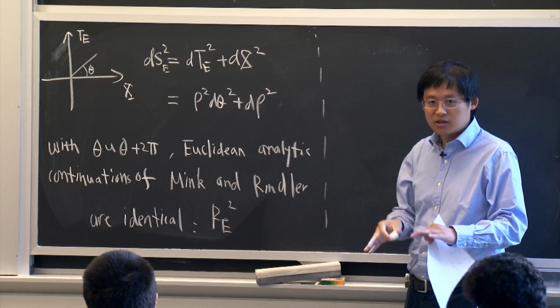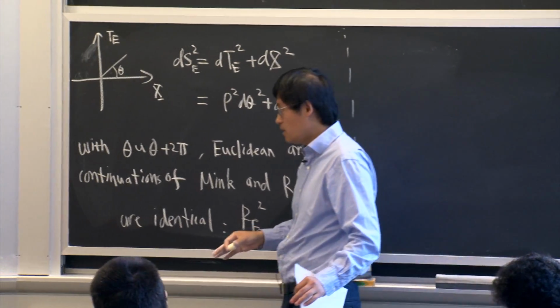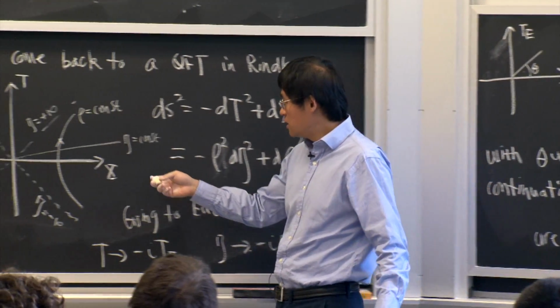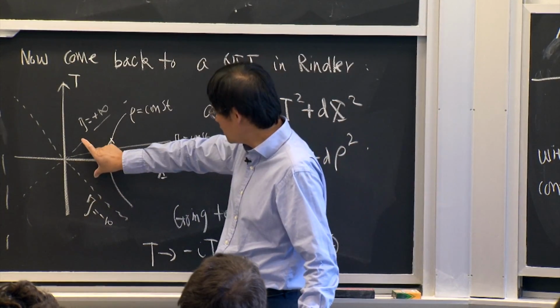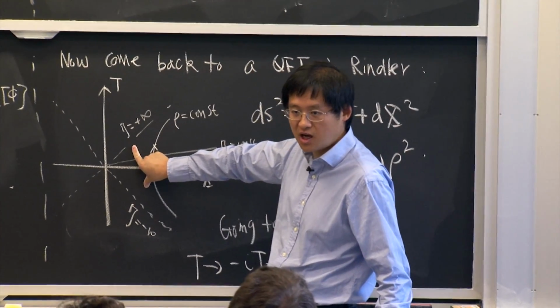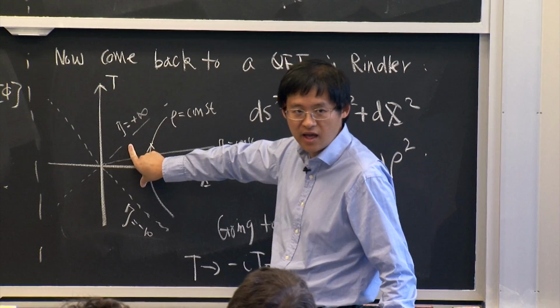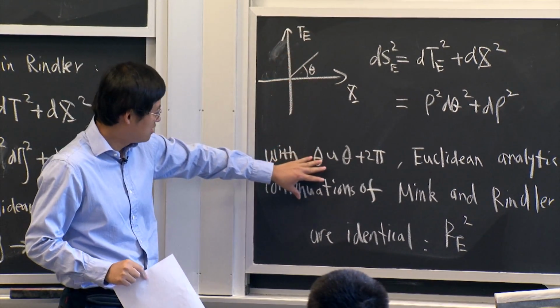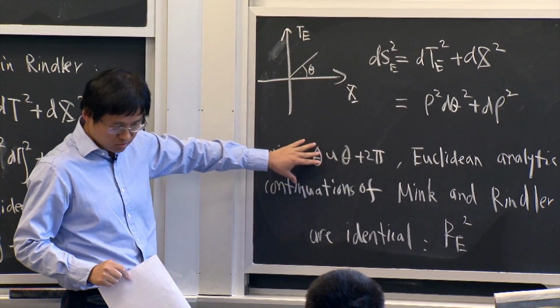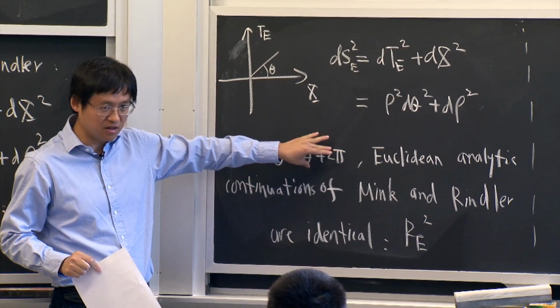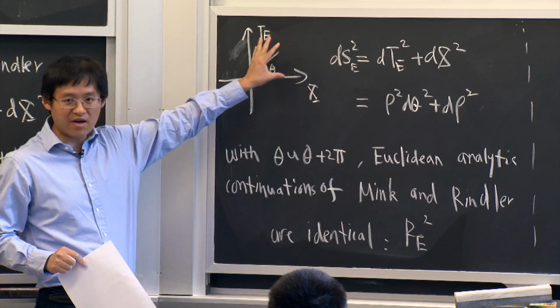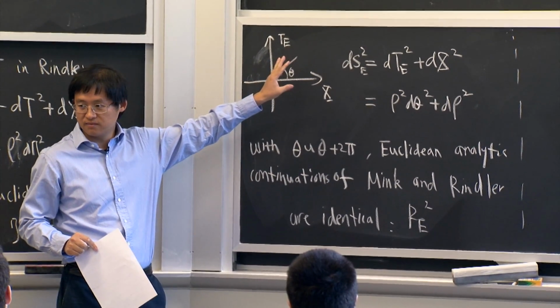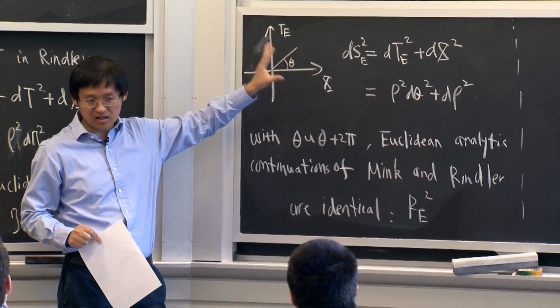So the remarkable thing is that even in the Lorentzian signature, the Rindler is only part of the Minkowski spacetime. But once you go to Euclidean, if you do this identification of theta equals theta plus 2 pi, they have exactly the same Euclidean manifold. Just identical.